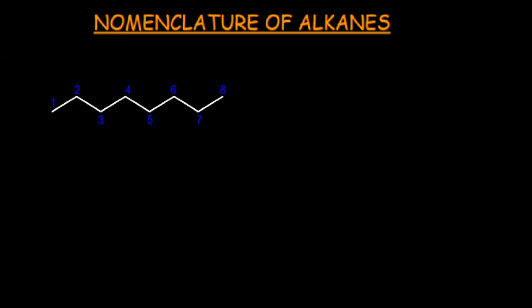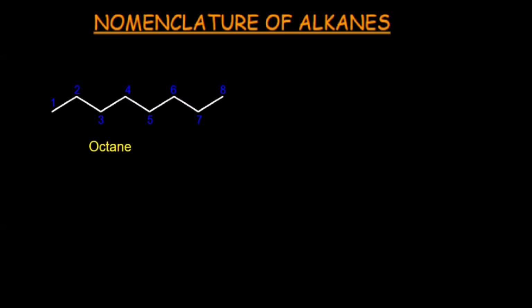Students, according to IUPAC nomenclature, the number of carbon atoms are given specific names. If the molecule contains 1 carbon, that would be meth. For 2 carbon, it would be eth. For 3 carbon, it would be prop. For 4 carbon, it would be but. For 5 carbon, it would be pent. For 6 carbon, it would be hex. For 7 carbon, it would be hept. And for 8 carbon, it would be oct. So this molecule contains 8 carbons, so you have to write oct.